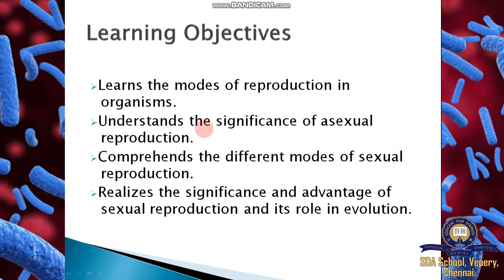So the content of the lessons: chapter 1 reproduction in organisms, chapter 2 human reproduction, chapter 3 reproductive health. Unit 2: fourth lesson principles of inheritance and variation, fifth lesson molecular genetics, sixth lesson evolution, seventh lesson human health and disease, eighth lesson microbes in human welfare, ninth lesson application of biotechnology, and 10th lesson organisms and population, 11th lesson biodiversity and its conservation, and 12th lesson environmental issues.